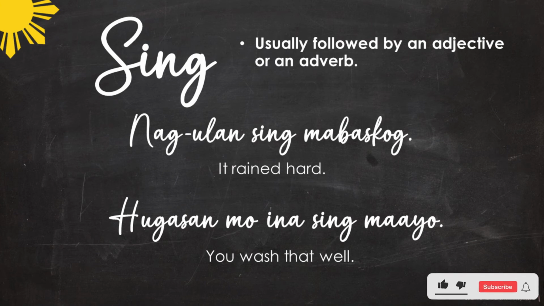The next Hiligaynon sentence is hugasan mo ina sing maayo. When we say hugas, that means to wash. Maayo is well. Ina is that. In English, that translates to, you wash that well. Nag-ulan sing mabaskog, and hugasan mo ina sing maayo.